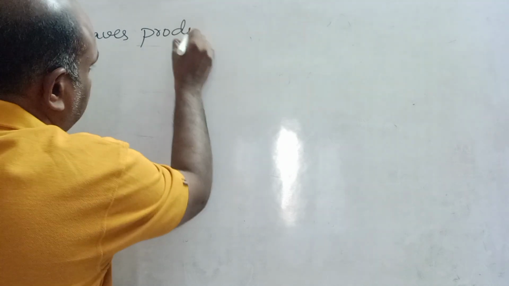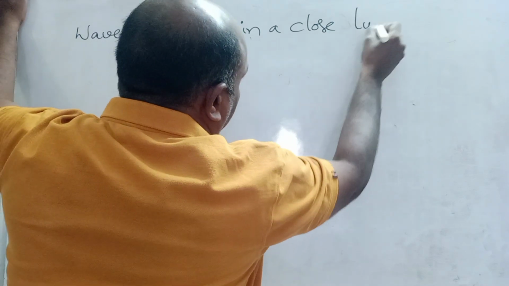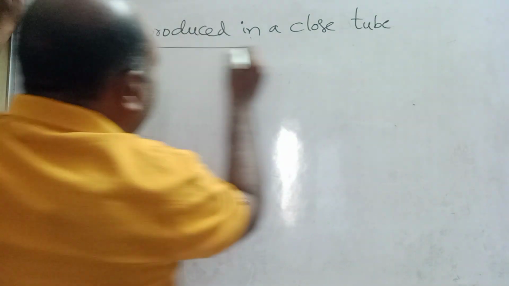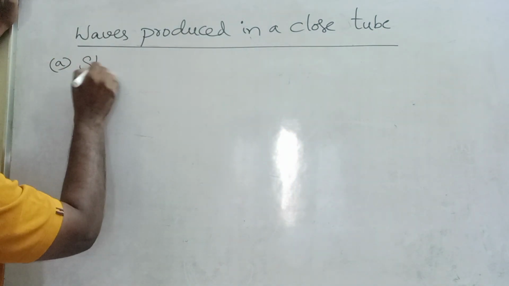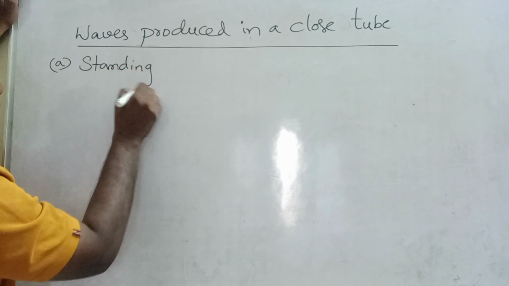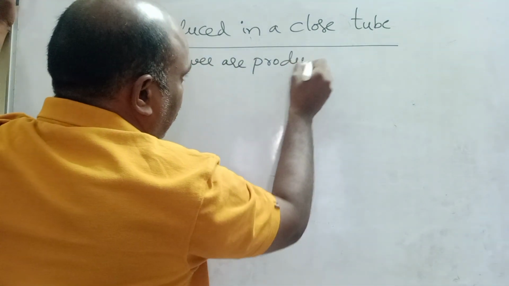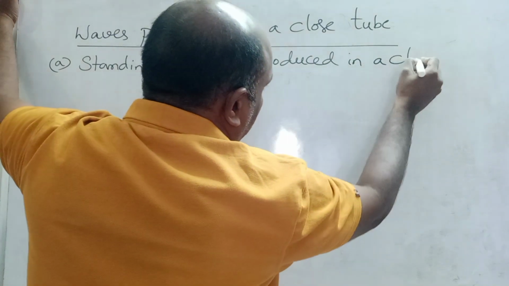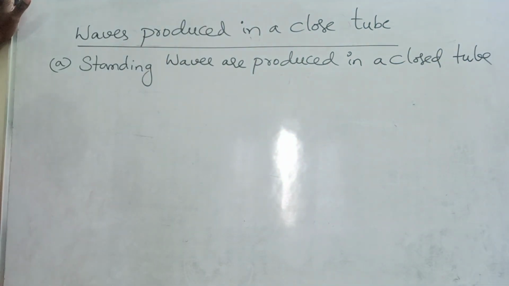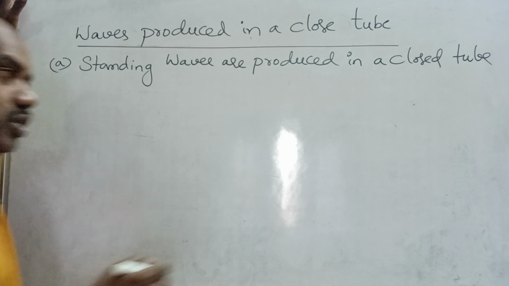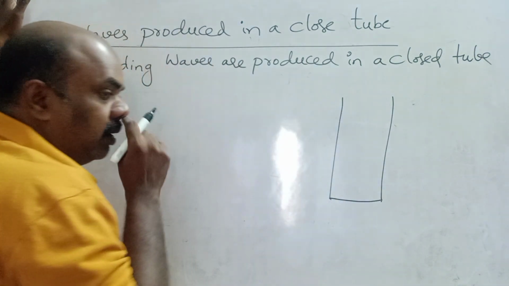Waves produced in a closed tube. What kind of waves are produced, children? Number one, first point, remember, standing waves are produced in a closed tube. What is meant by a closed tube? One side is closed, and this side is open.